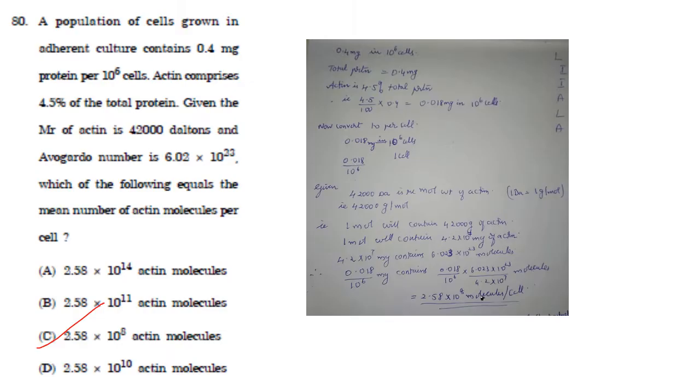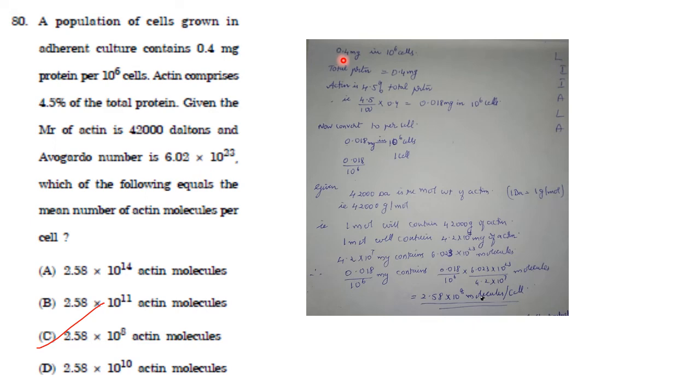Then next one, a population of cells grown in adherent culture contain 0.4 mg protein per 10 raised to 6 cells. Actin comprises 4.5% of the total protein. Given the molecular weight of actin is 42,000 Daltons and Avogadro number is 6.02 into 10 raised to 23, which of the following equals the mean number of actin molecules per cell?